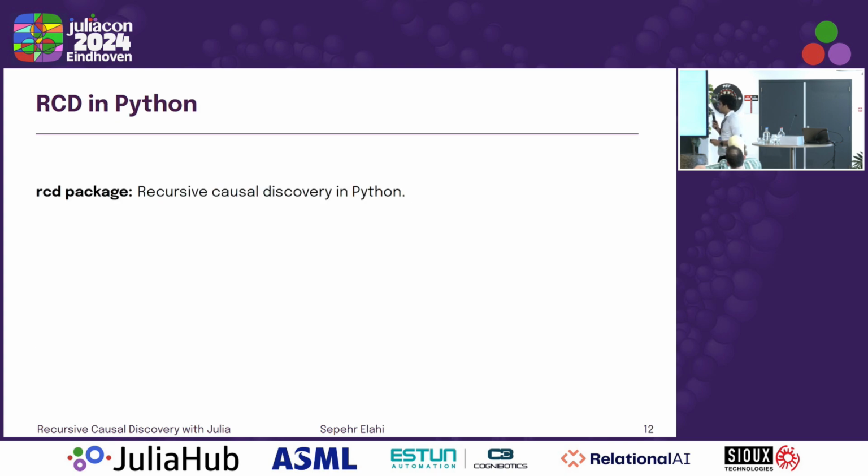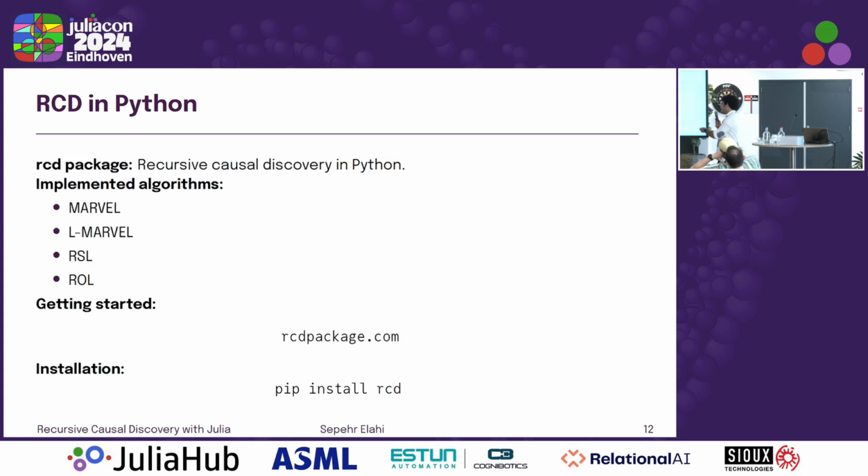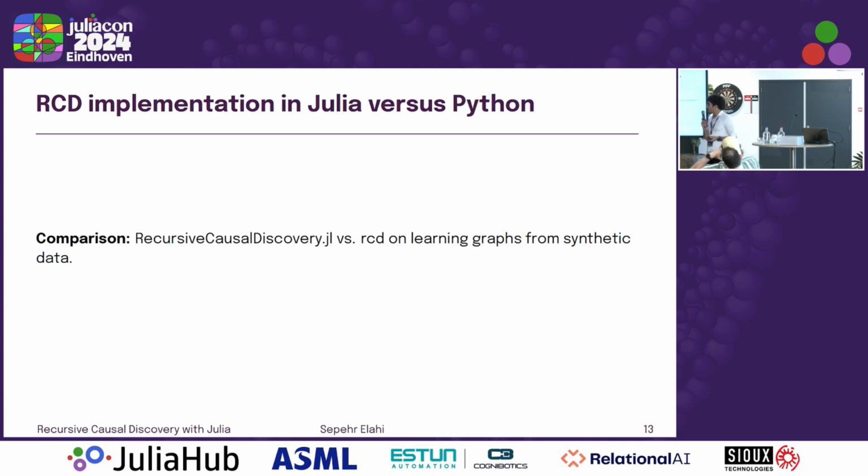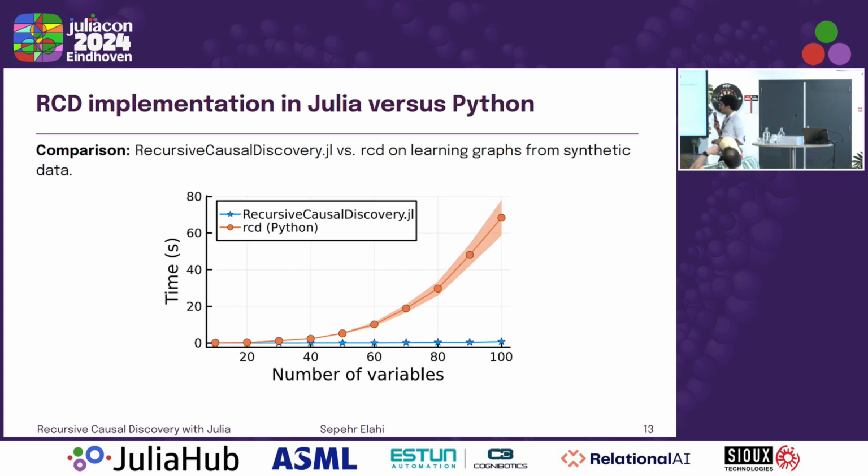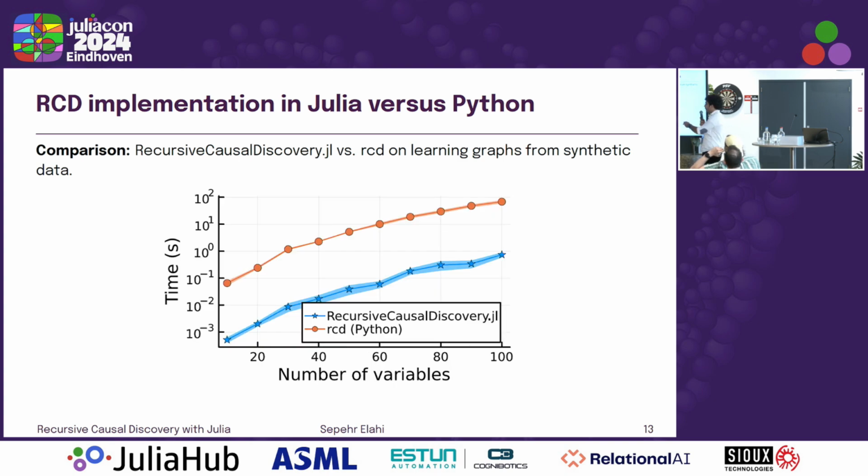We implemented recursive causal discovery in Python, called RCD, and we implement all the 4 algorithms, and you can install it as such. But we don't care about that here, right? Because we're at JuliaCon, we care about the Julia implementation. And it just so happens that the Julia implementation is much faster than the one in Python. So we implemented it in Julia. We look at the time it takes as a function of the number of variables of the graph, and we see that it's around 2 orders of magnitude faster. This is on a log plot, so it's, in fact, 150 times faster.